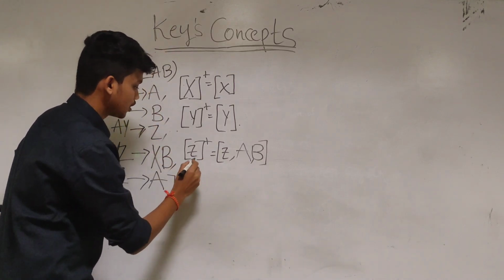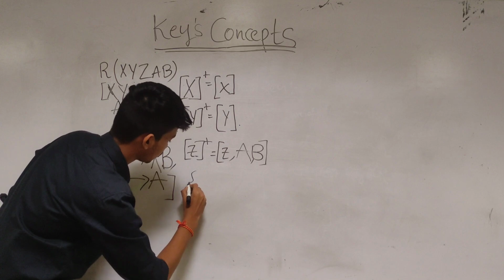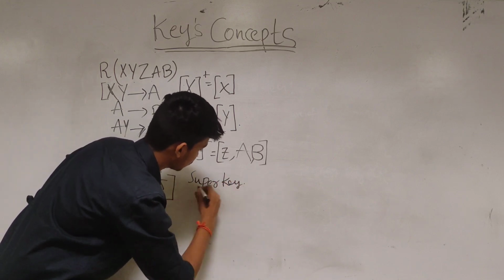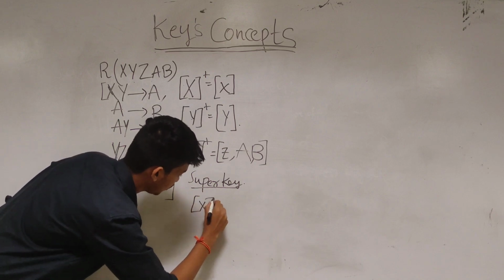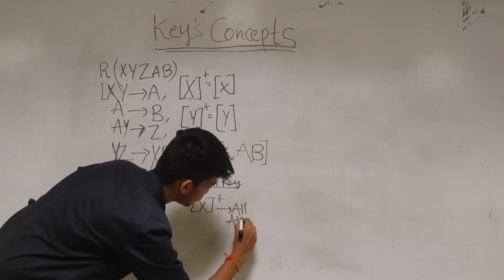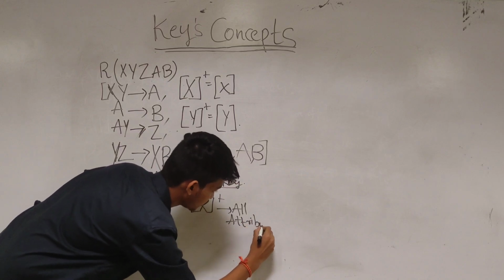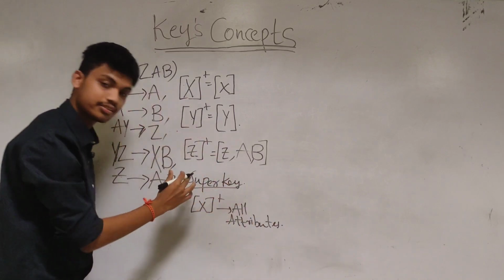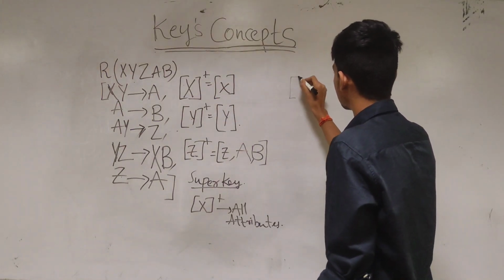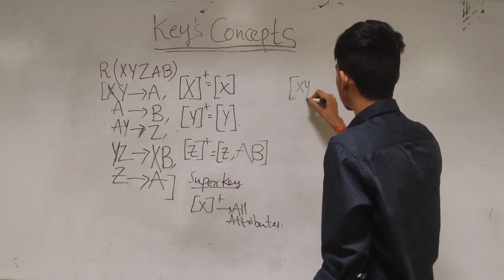So generally the concept is that in a super key, X closure gives all attributes. That's all. All the concepts are hidden in this one. Now I am doing XY closure. Now you can guess what could happen here.